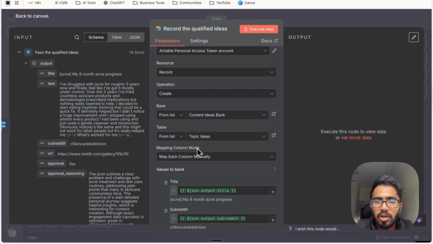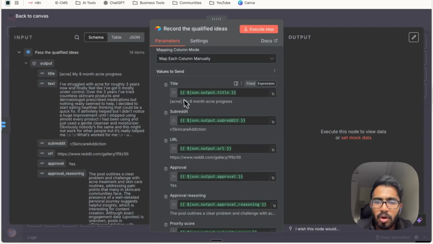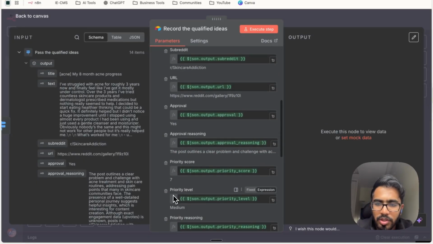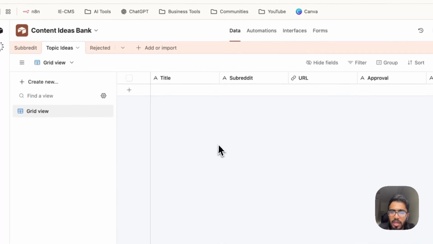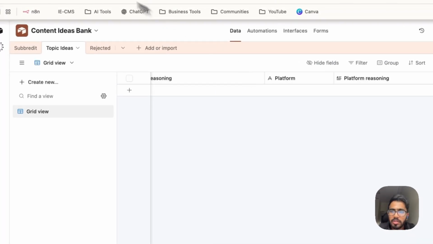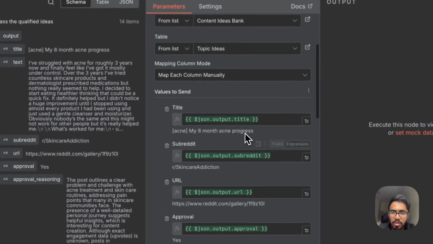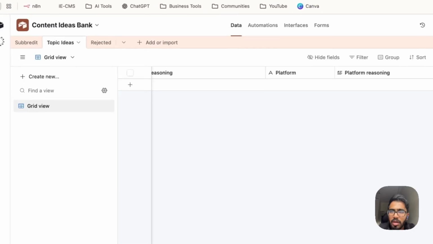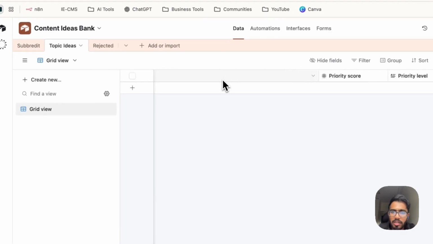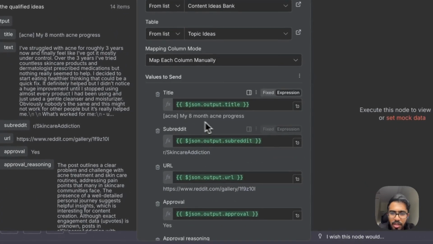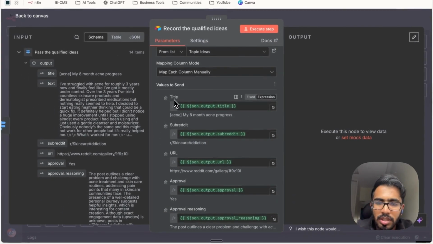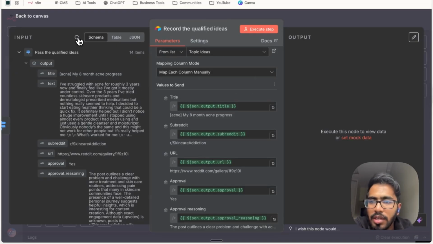Now, for mapping column mode, you have to select map each column manually, and all of these options are basically the columns that we have created for the database. So you need to ensure that the columns here and the ones that are added in your database are exactly similar, and then just see each column and add its schema.